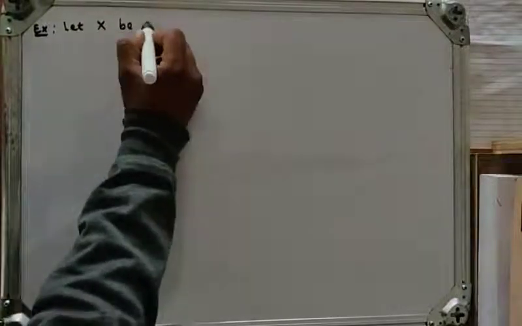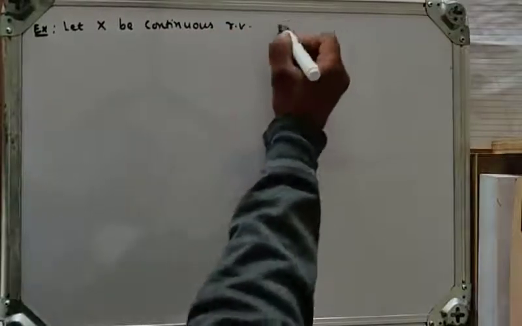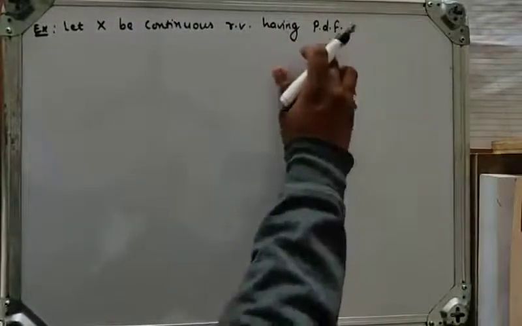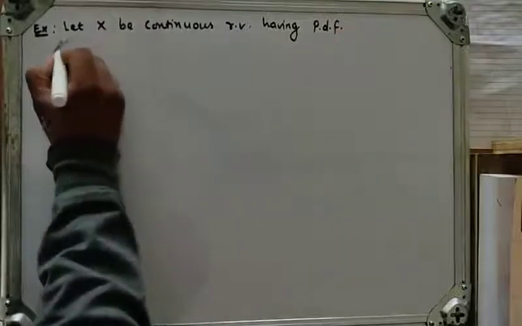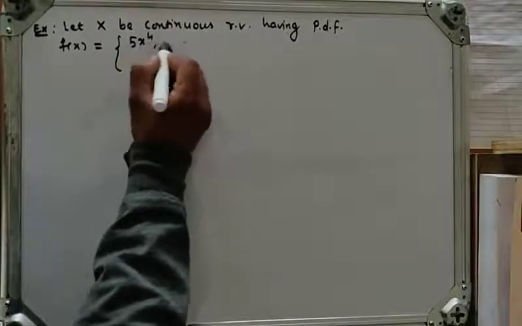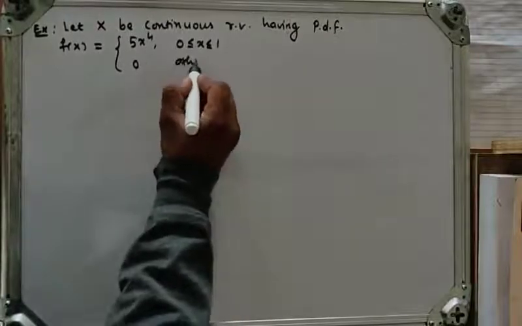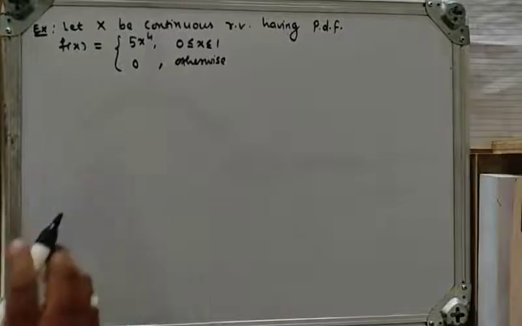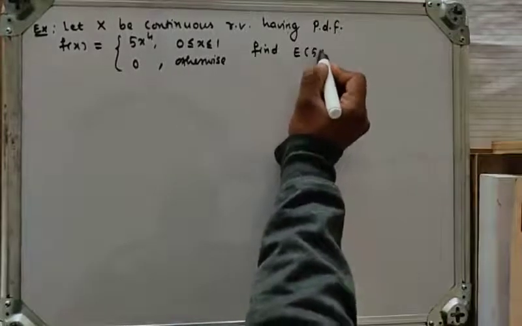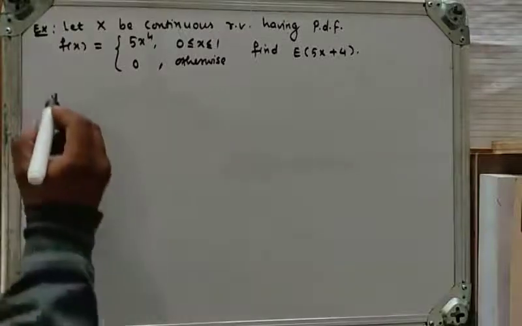Let x be a continuous random variable having probability density function, PDF, f of x equal to 5x raised to 4, where x lies between 0 and 1, and 0 otherwise. Find the mean of 5x plus 4.